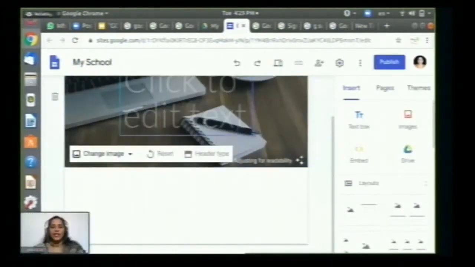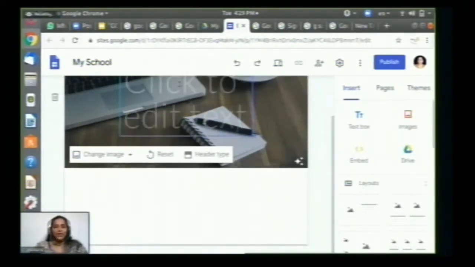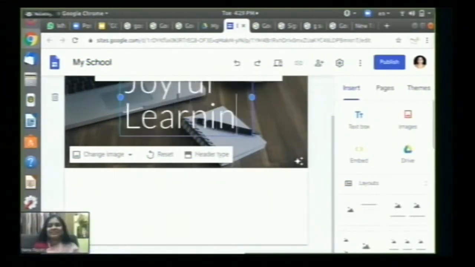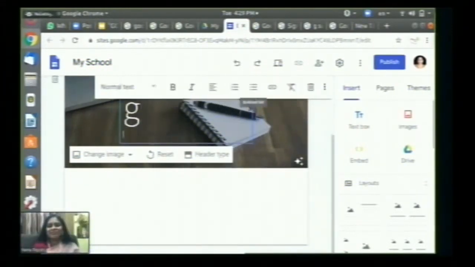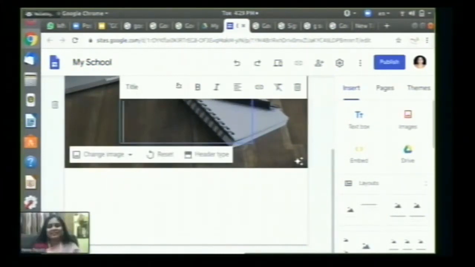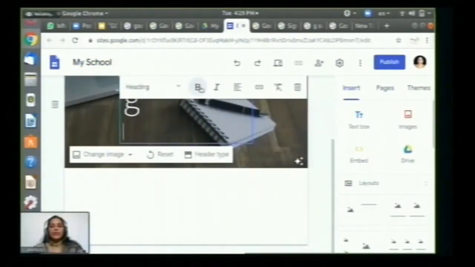I am more interested in joyful learning, so I'll click on my page name and type joyful learning. Students will love this name. This you can also change to normal text, title, or heading. All these things you can check out. And here, bold, italic, all the options are here.